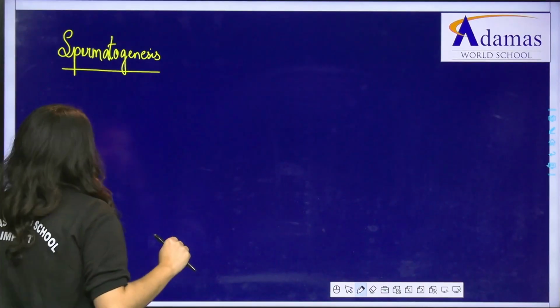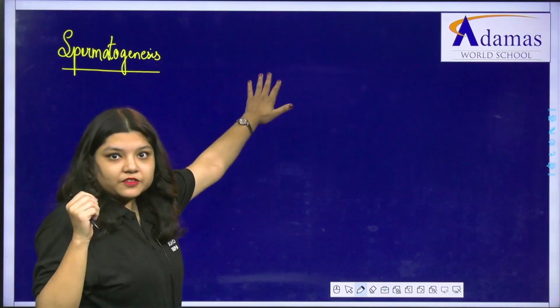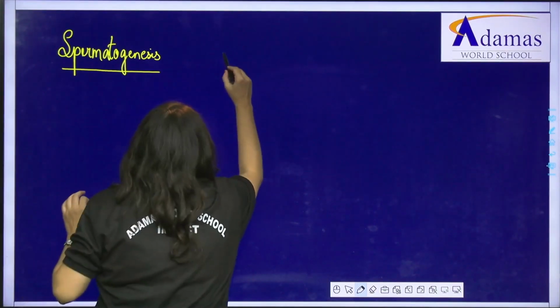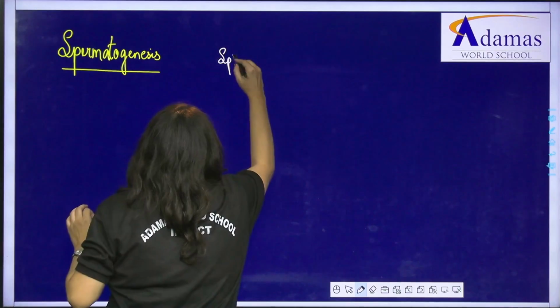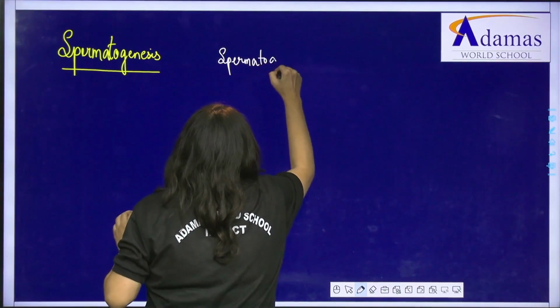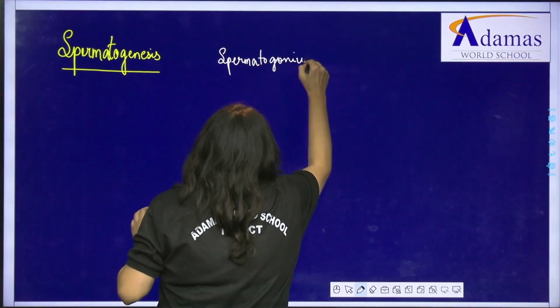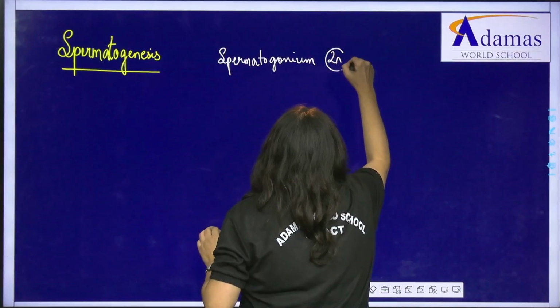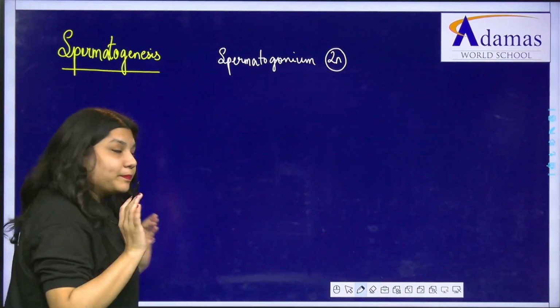So the first division that will happen, happens from the spermatogonium. Okay, so this spermatogonium that is present, this is 2n. 2n means this is a diploid cell.